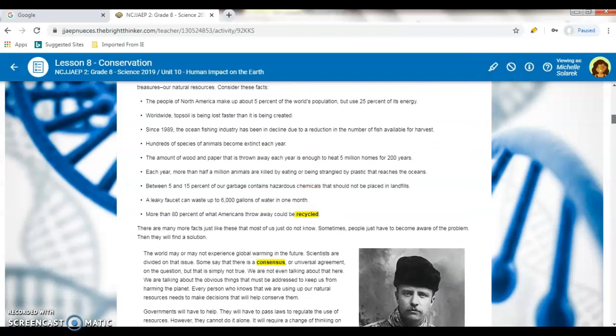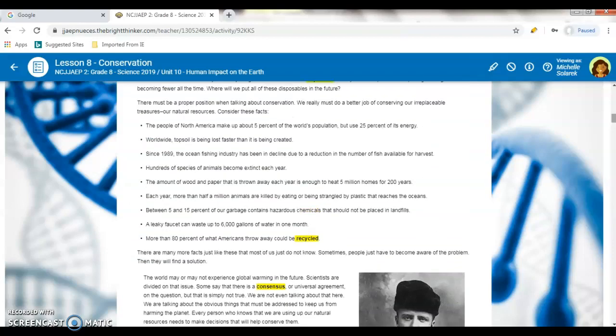Moving on, since 1989, the ocean fishing industry has declined due to a reduction in the number of fish available and harvested. Each year, more than 500,000 animals are killed by eating or by being strangled by plastics that reach the ocean. A leaky faucet can waste up to 6,000 gallons of water per month, and more than 80% of what Americans throw away can be recycled.